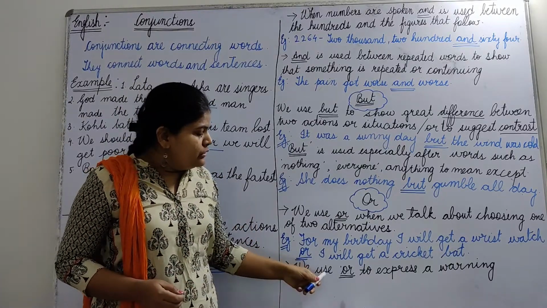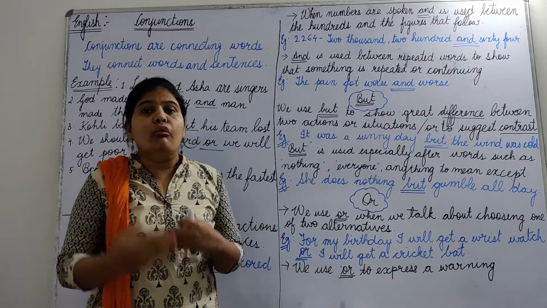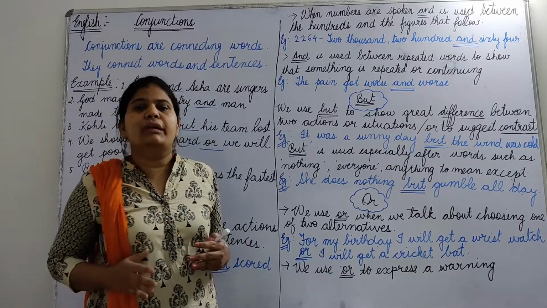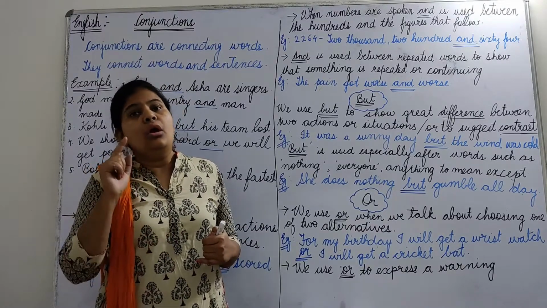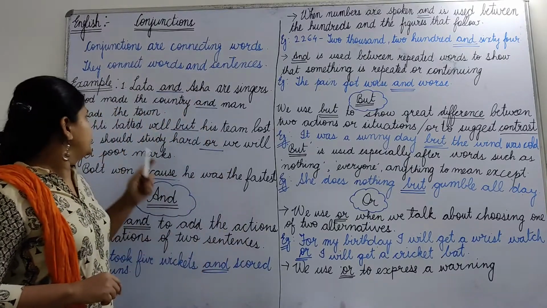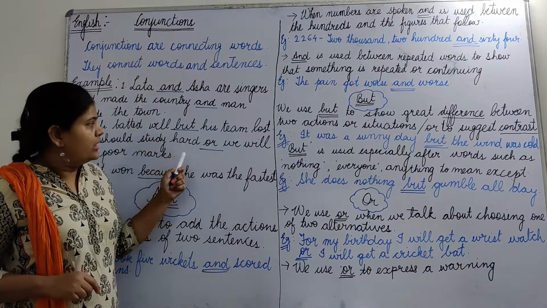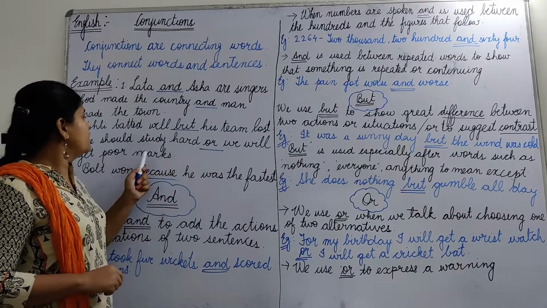Okay, and children, there is one more use of or. That is, we use or to express a warning. When you want to warn somebody, when you want to give a warning, then also you use or. For example, look at this sentence. We should study hard or we will get poor marks.